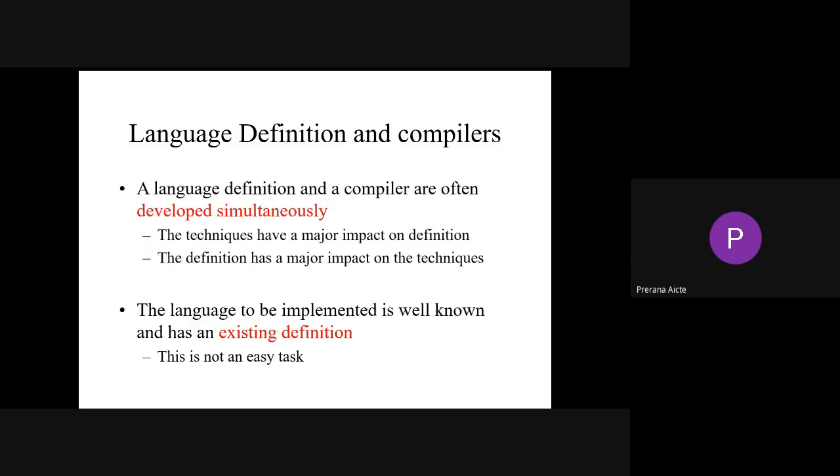So, the language definition and the compiler are often developed simultaneously. The technique has a major impact on the definition, or the definition has a major impact on the technique. Here, the main theme of your language definition is that we need to depend on the technique, on what we are supposed to define, right? So the language to be implemented is a well-known existing definition. This is not an easy task, to implement a language with an existing one. We need to do some upgradations to the existing language, or we need to derive a new programming language.